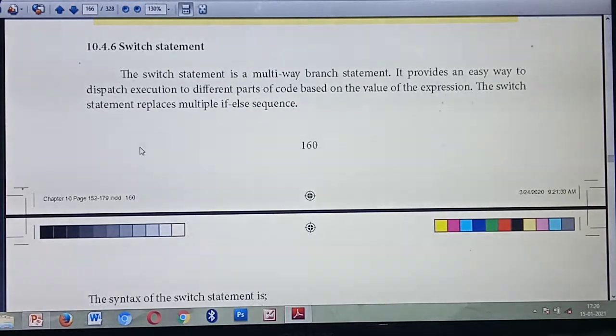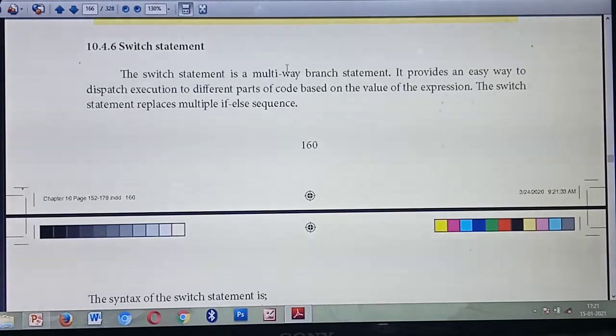Understood? Okay. So the next statement is the switch statement. Underline it. This is an important 1 mark question. Switch statement is a multi-way branch statement. So what's the switch statement? Last time we studied that the conditional operator or ternary operator is an alternative to the if-else statement, isn't it? Likewise, the switch statement is a multi-way branch statement. Understood?